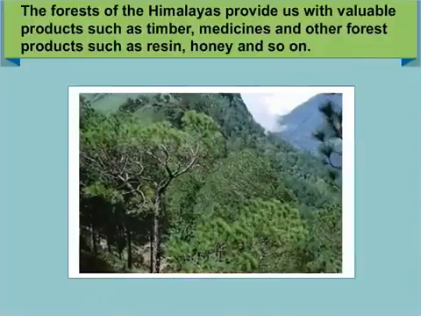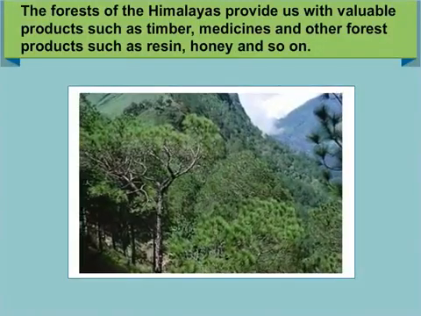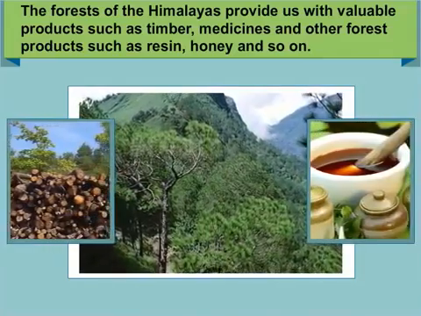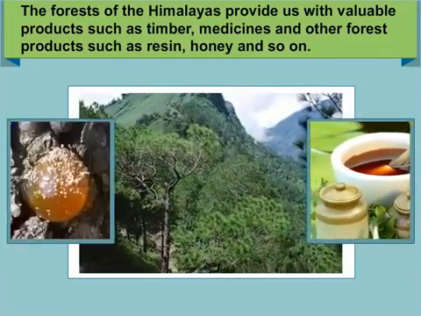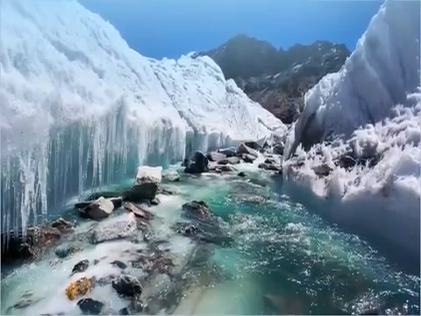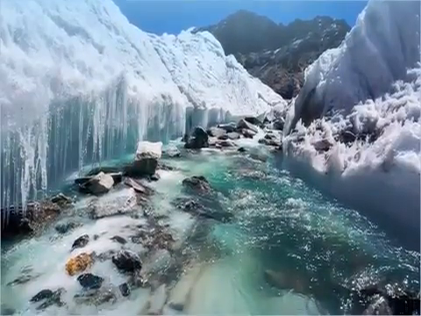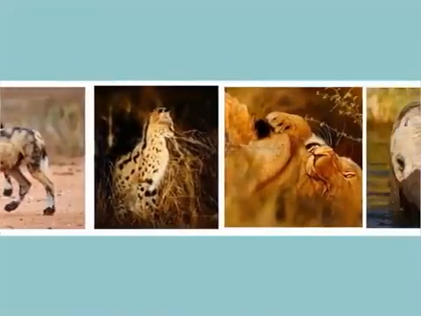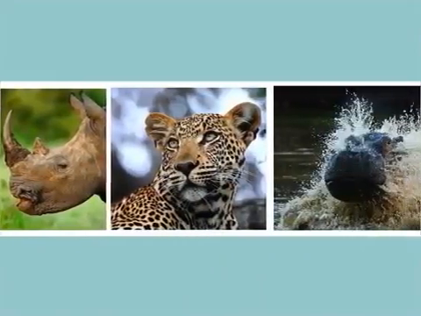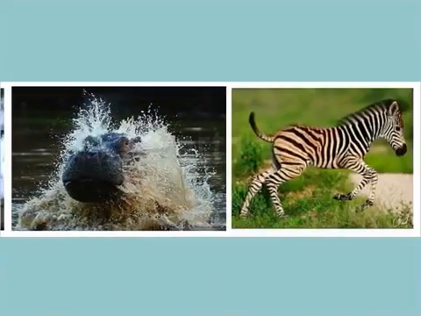The forests of the Himalayas provide us with valuable products such as timber, medicines and other forest products such as resin, honey and so on. The melting snow of the Himalayan glaciers provide water to our rivers throughout the year. Many animals are found here such as the snow leopard, tiger, rhinoceros and wild yak and so on.